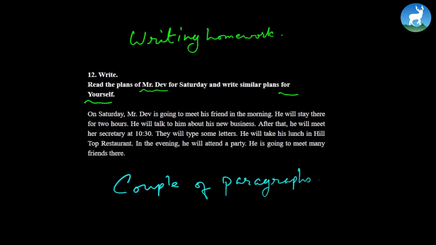Now, when you write yourself, see, it's too short, but it gives you a brief idea of how it can be written. Make sure that you write at least a couple of paragraphs and give a title to your work. Saturday plan, let's say, or maybe cricket plan, you plan to play cricket, or study time, you want to study the whole day, or library time, you want to go to a library. It could be anything. Provide a title and then begin your journal. So this is how this writing task can be done.